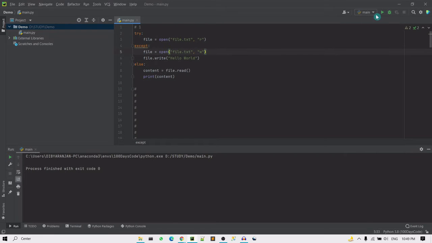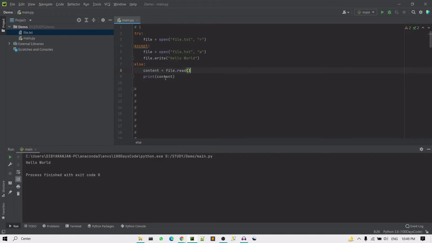So if I execute this code, it basically created this file.txt file and printed the content of it, right? In the first run it did not find the file, so it did not throw any error. It basically created this file and printed the content hello world from the file.